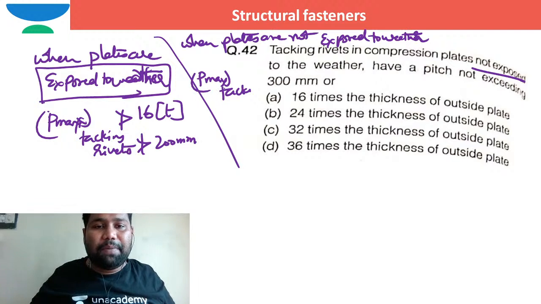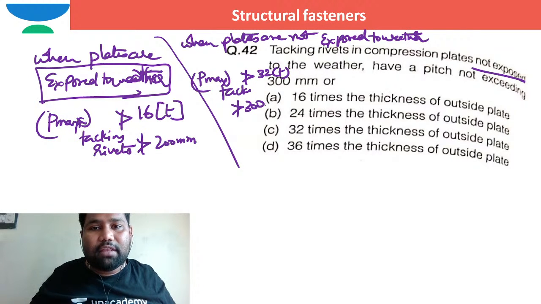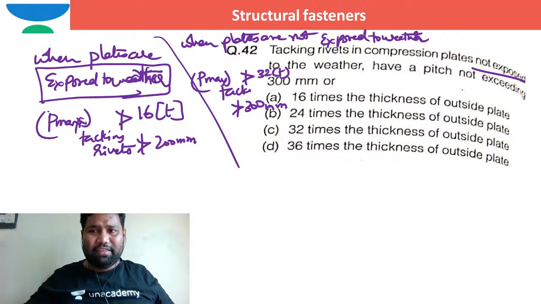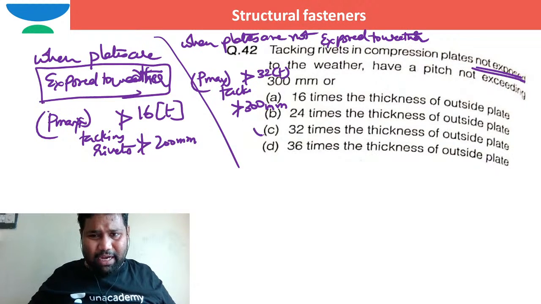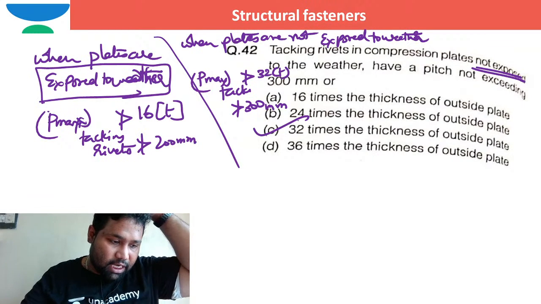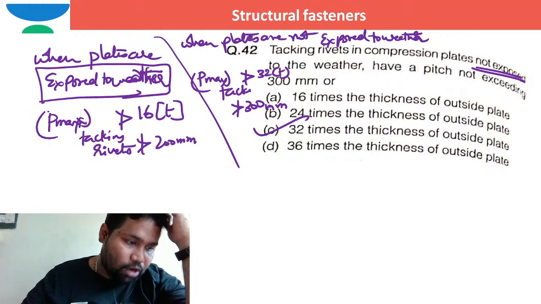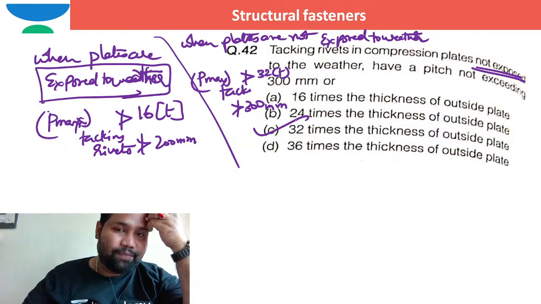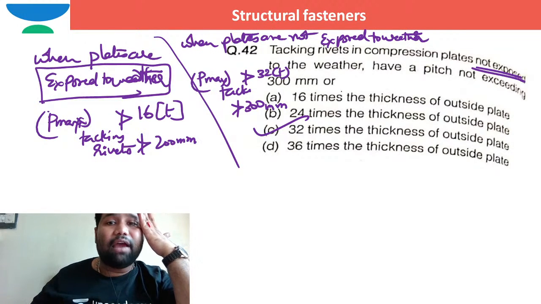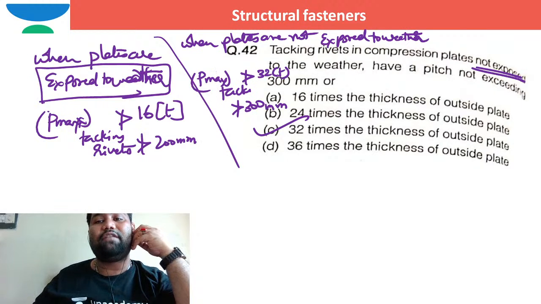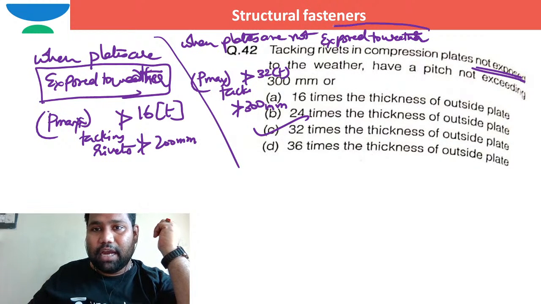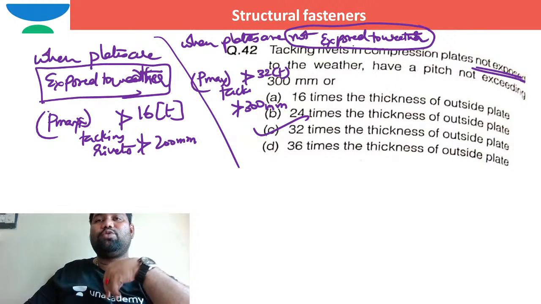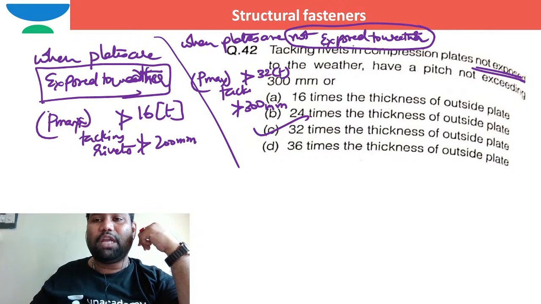So maximum pitch for tacking rivets or tacking bolts should not be more than, here it is, 32 times T and should not be more than 300 millimeter. Right? For this one, it is not exposed, no? Directly, I can keep this one. Is that okay, dear Vignesh Ram? Is that okay, Salu Salima? Is that okay? Right? Why is there a higher maximum pitch for tacking rivets? Because here in this case, it is not exposed to weather. When it is not exposed to weather, environmental aggressive agents will act less. Durability problems are less.